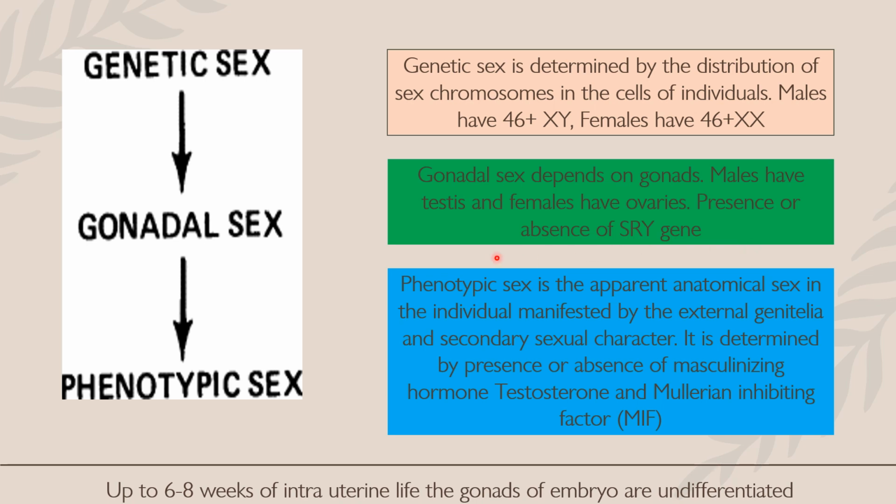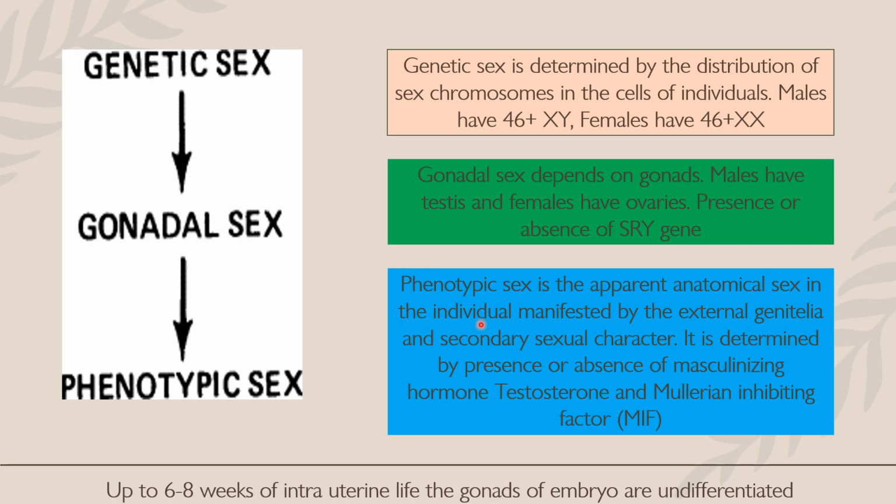Now the third term is the phenotypic sex. It is the apparent anatomical sex in the individual that is manifested by the external genitalia and the secondary sexual characters. So apparently or externally, this sex is determined by the external genitalia and the secondary sexual characters, and this is known as the phenotypic sex.